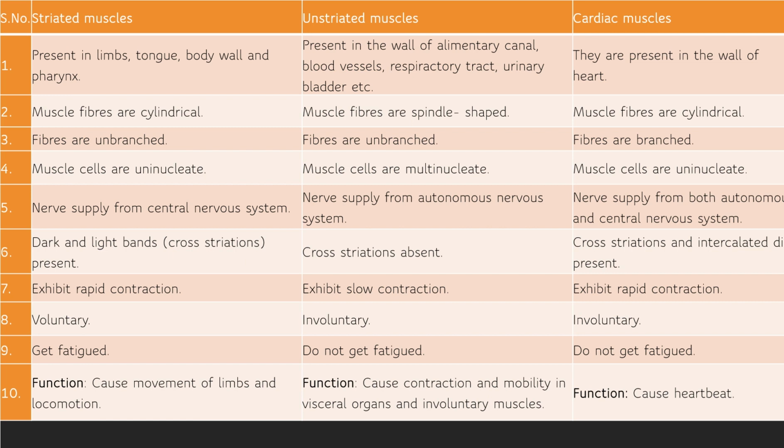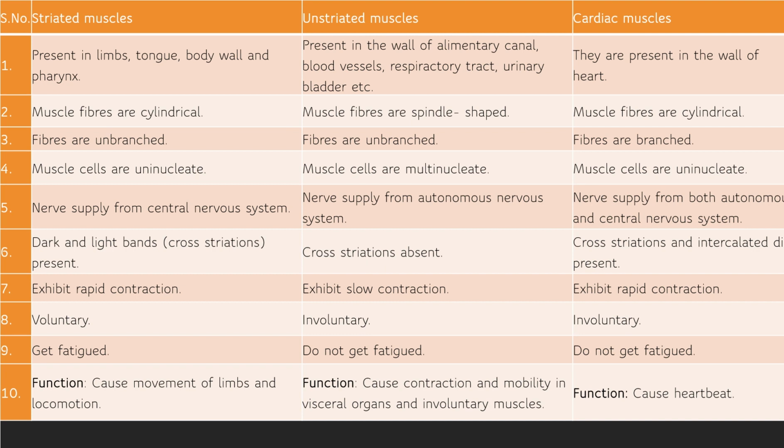Unstriated muscles are present in the wall of the alimentary canal, blood vessels, respiratory tract, means those organs whose movement is not controlled by us. Muscle fibers are spindle shaped and unbranched. Muscle cells are uninucleate.